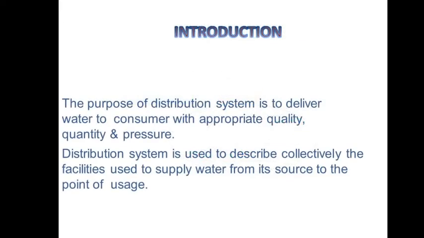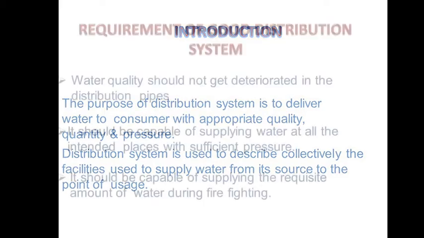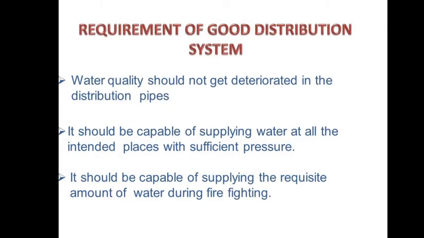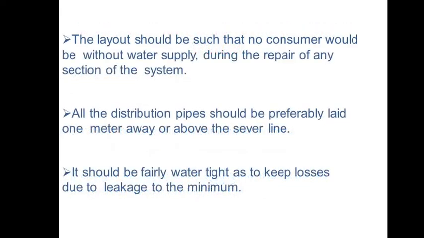Here you can see the purpose of a distribution system is to deliver water to consumers with appropriate quality, quantity, and pressure. The distribution system is used to describe collectively the facilities used to supply water from the source to the point of use. Next, the requirements of a good distribution system. Water quality should not deteriorate in the distribution pipe. It should be capable of supplying water at all the intended places with sufficient pressure. It should be capable of supplying the required amount of water during firefighting, and the layout should be such that no consumer will be without water supply during the repair of any section of the system.